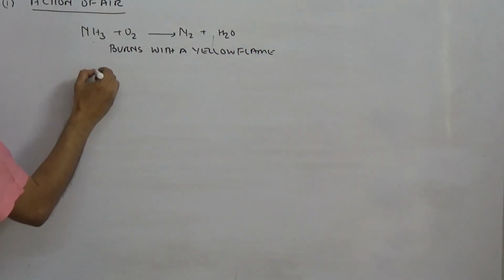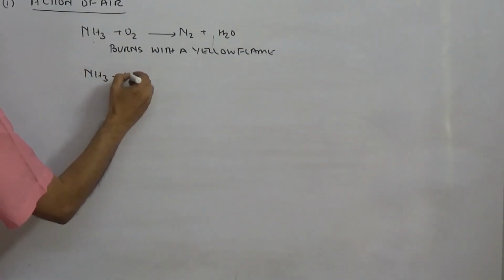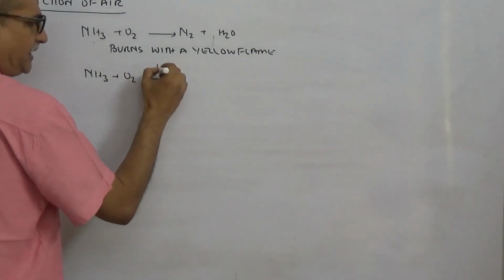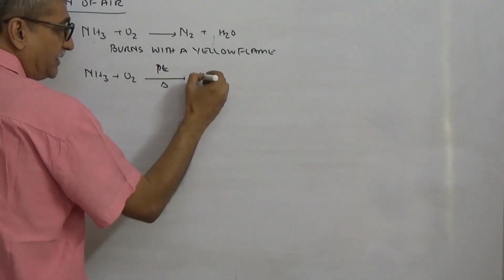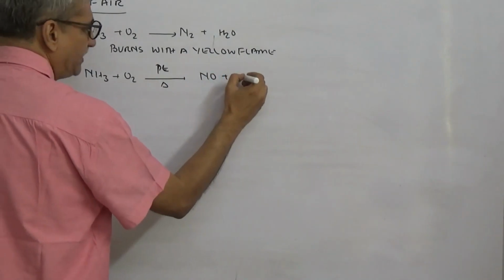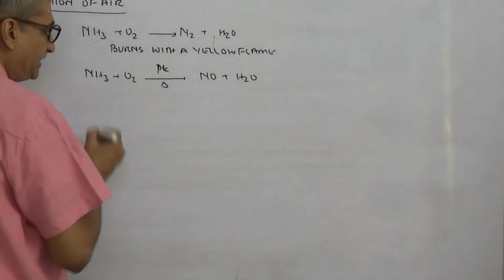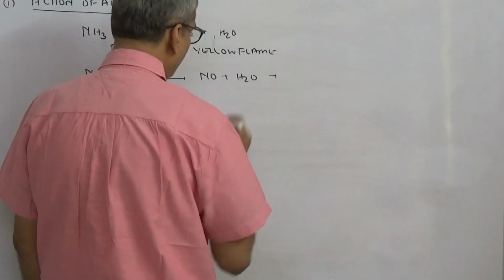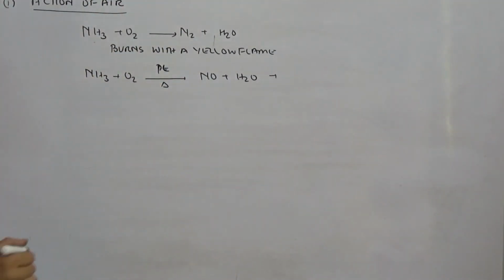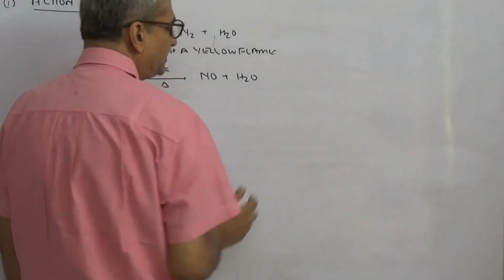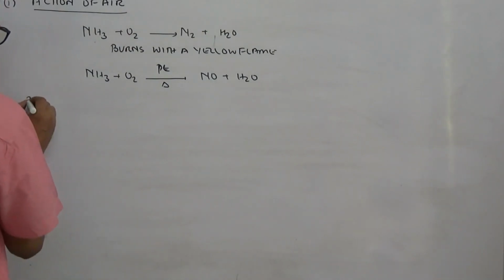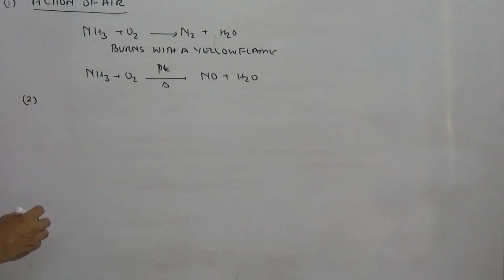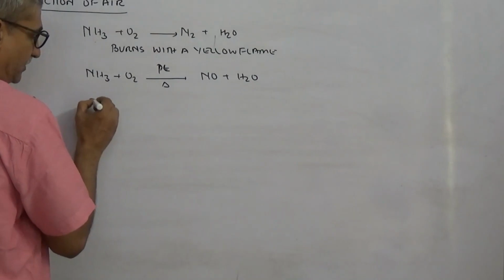But when the same ammonia reacts with oxygen in presence of platinum as catalyst, with heat, it forms nitric oxide plus H2O. This is a very important reaction. This is the basis of what we call the Ostwald's method of preparation of nitric acid. Is this clear? Then the second reaction that we come across is reaction with halogen.